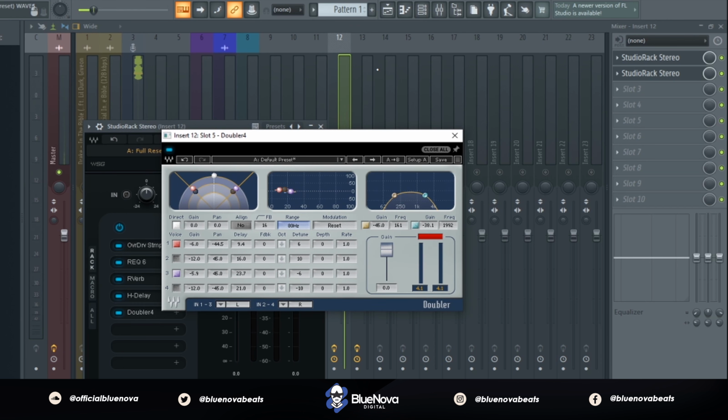And the very last thing, just adding a Doubler for stereo by Waves, and this basically adds a doubler or widener to the vocals to give it that wide feel.